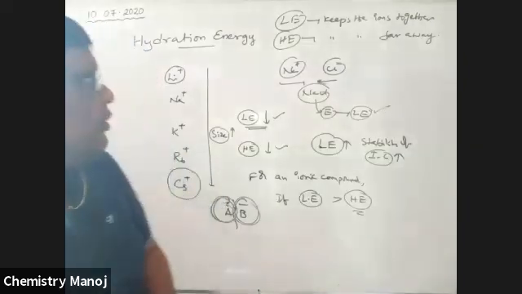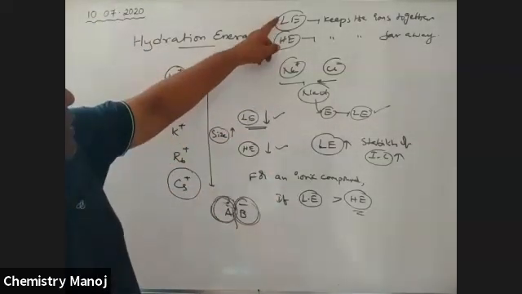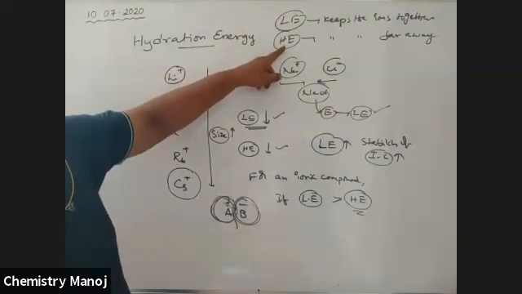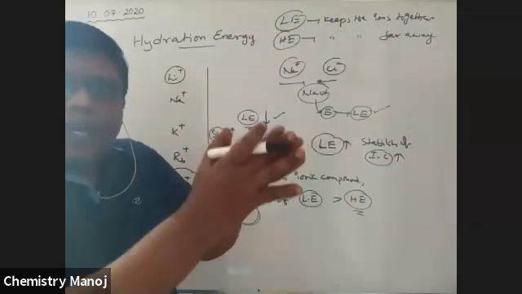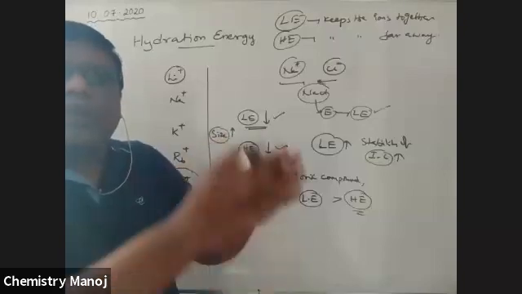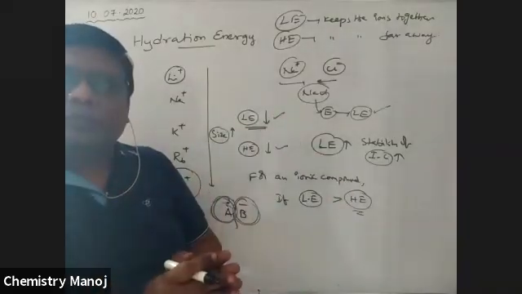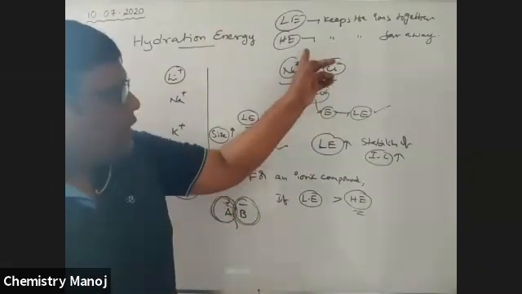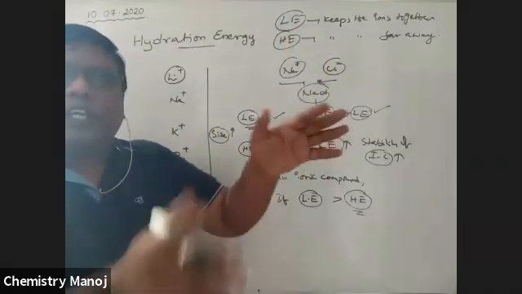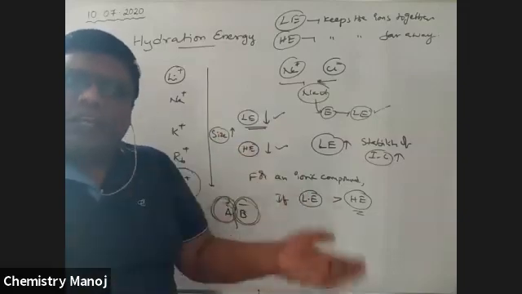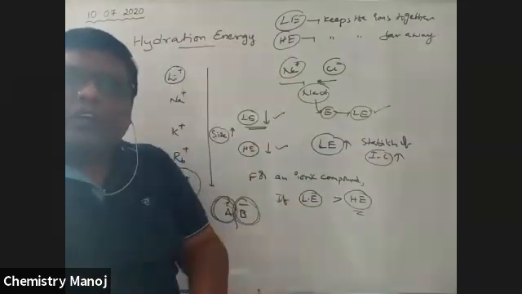Okay, so if lattice energy is more than hydration energy, that means the together force is more than the separating force. That ionic compound stays together and does not break down into its respective ions. If hydration energy is greater than lattice energy, automatically the breaking energy is more than the combination energy. That means the ionic compound is going to break down into its respective ions.